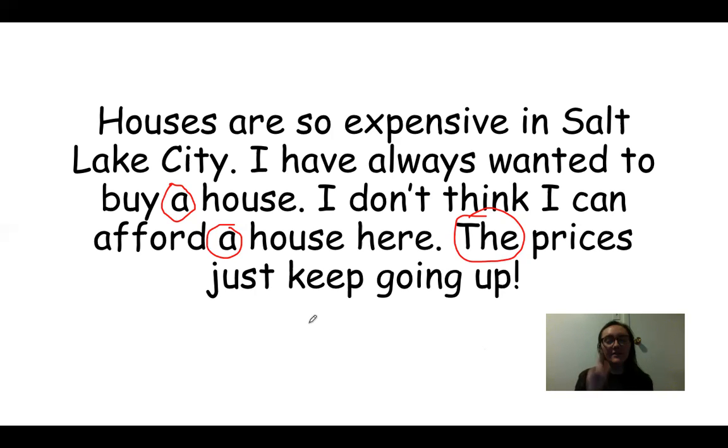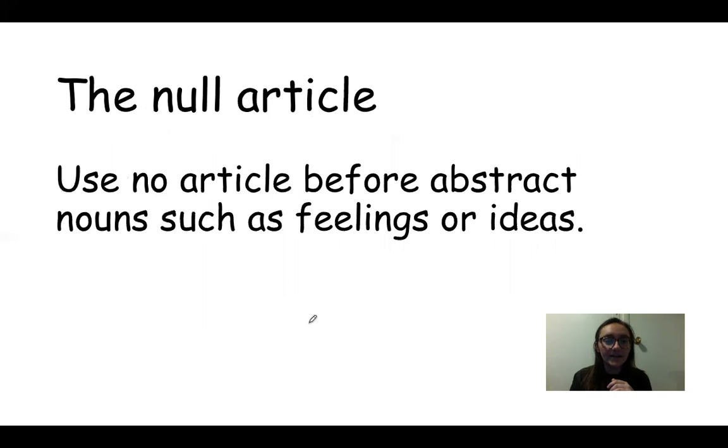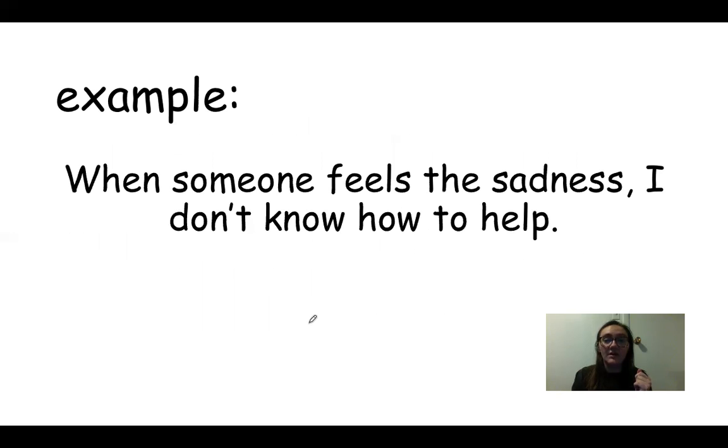The other thing is, can you figure out where in this story we could use an article where there's a noun, but we don't because we're talking about something generally, right? Remember how I said you use no article before an abstract noun, such as a feeling or an idea.